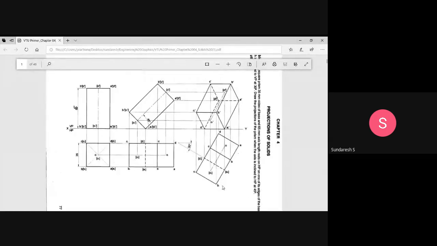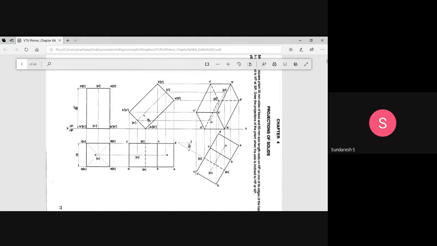Okay. Similarly, what happens to BB1? BB1 is also nearer to the observer, and here again BB1 is a continuous line. And what happens to AA1? AA1 is also near, you can see it in the front view. So this complete thing is visible in the front view. But what happens to the remaining surfaces and remaining edges?